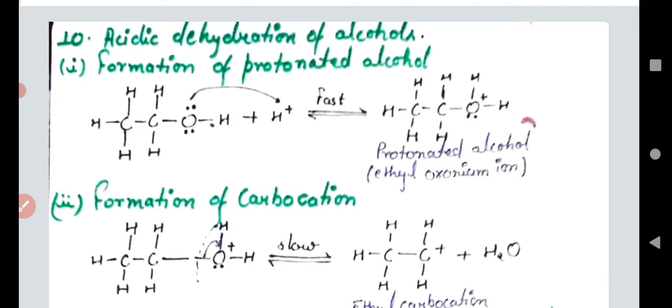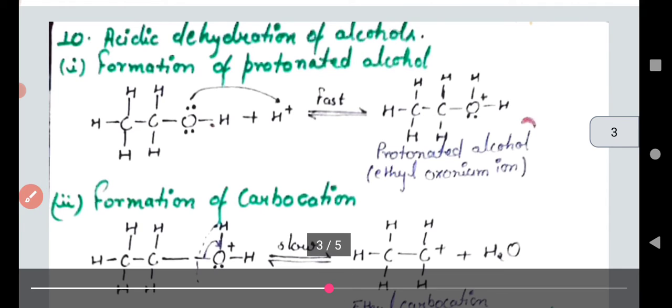Now acidic dehydration of alcohol. In acidic dehydration, dehydration of alcohol takes place in presence of acid. So what acid is provided? The acid provides H plus ion.